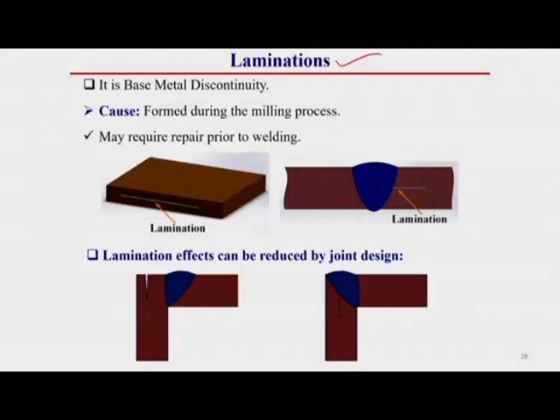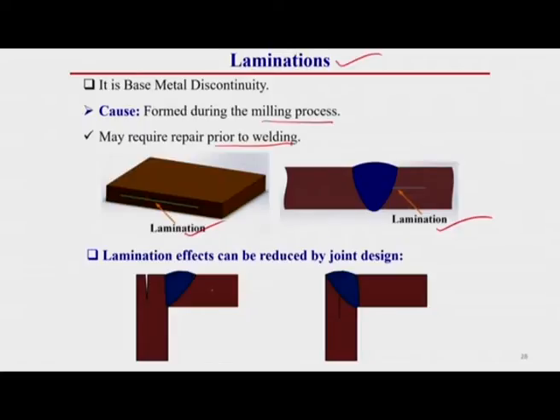During machining, especially milling operation, some sort of lamination or cut can be there in the base material itself. These cut marks or scratches generated in the base material are called lamination. It is formed during milling operation, and may require repair prior to welding. These types of scratches or cut marks can be there on the base material surface.